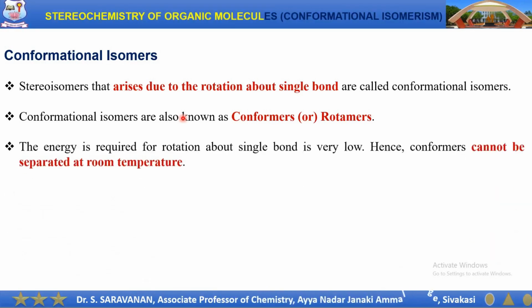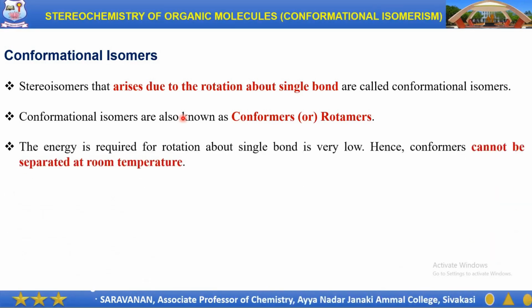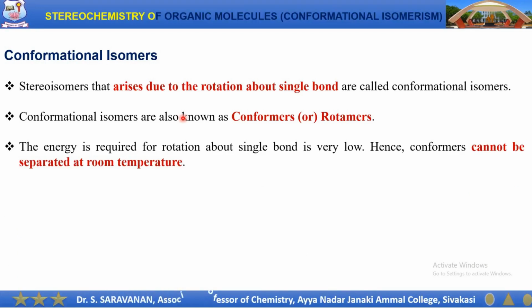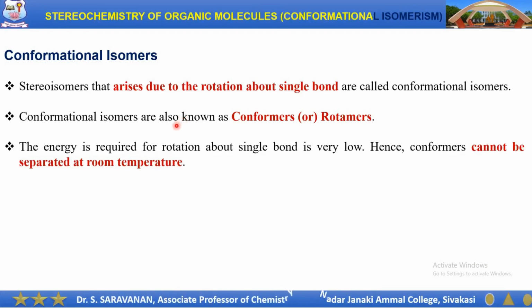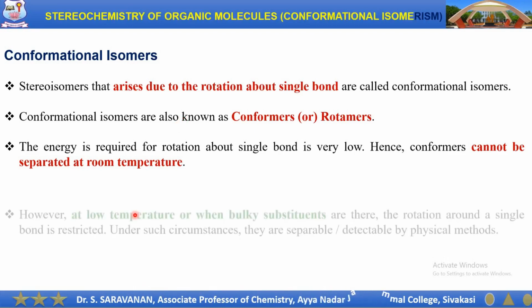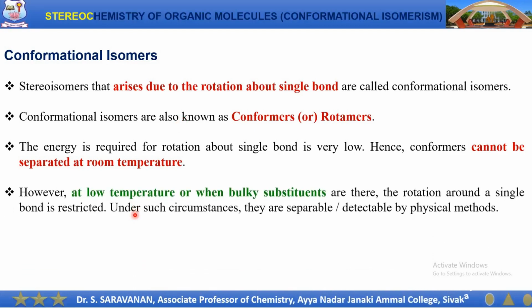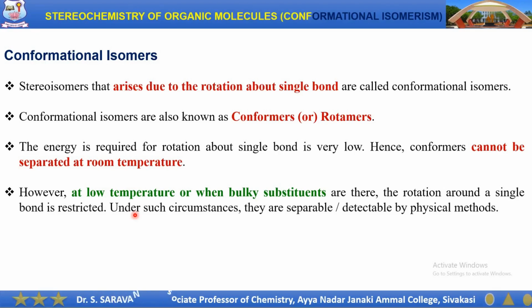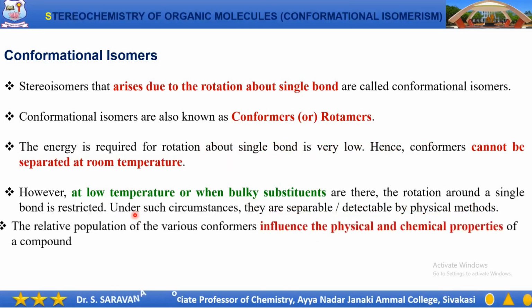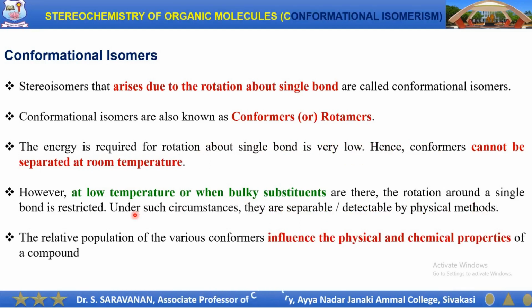The energy required for the rotation about a single bond is very low, and therefore the conformers cannot be separated at room temperature. However, at low temperature, the rotation around the single bond is restricted. Under such circumstances, the conformers can be separated or detected by physical methods. Moreover, the relative population of the various conformers influences the physical and chemical properties of a molecule.